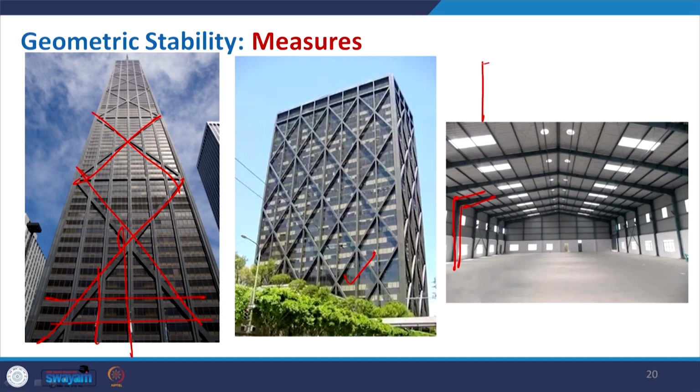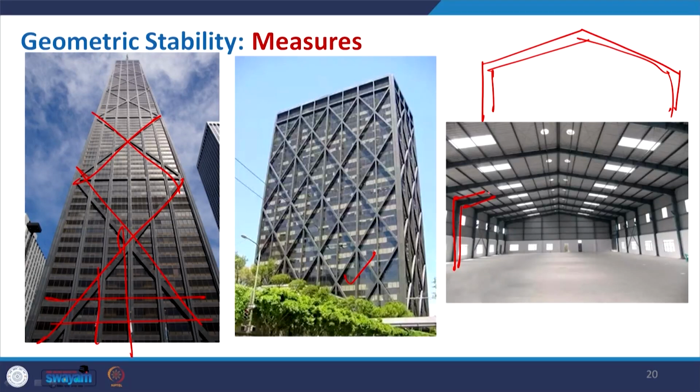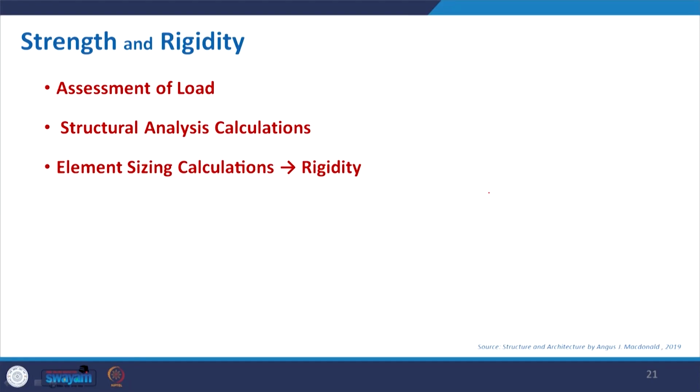Basically, this is a section that is rigid. It is normally fabricated for warehouses and manufacturing units, where they face this kind of difficulty in resisting the load.